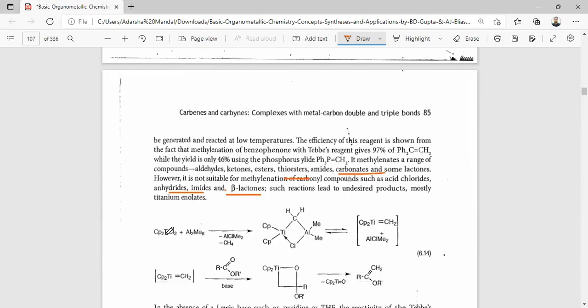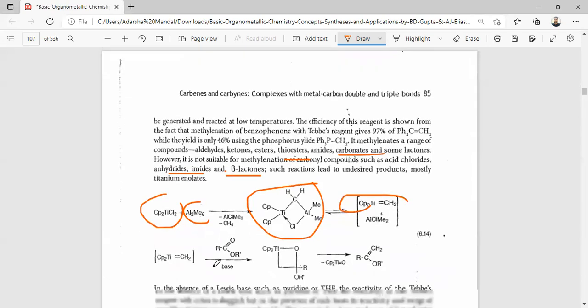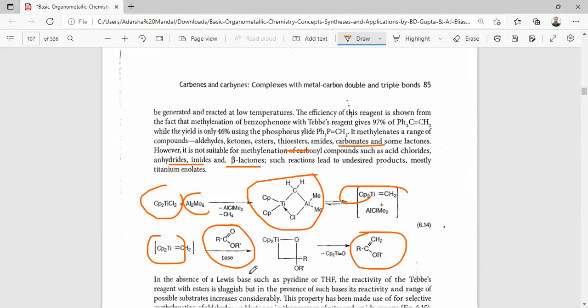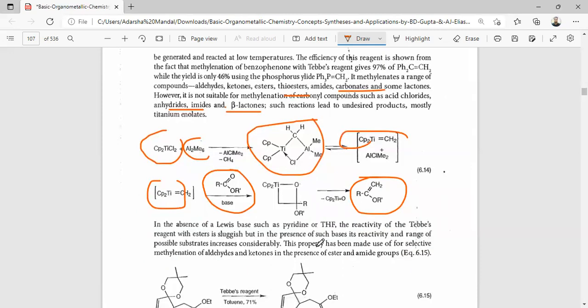So here this is the Tebbe reagent. Here it reacts with the Cp2TiCl2 to give this four-membered metallacycle, which is in equilibrium with this carbene complex. This carbene reacts with the carbonyl compound to form this intermediate. In the absence of a Lewis base such as pyridine or THF, the reactivity of the Tebbe reagent with esters is sluggish.